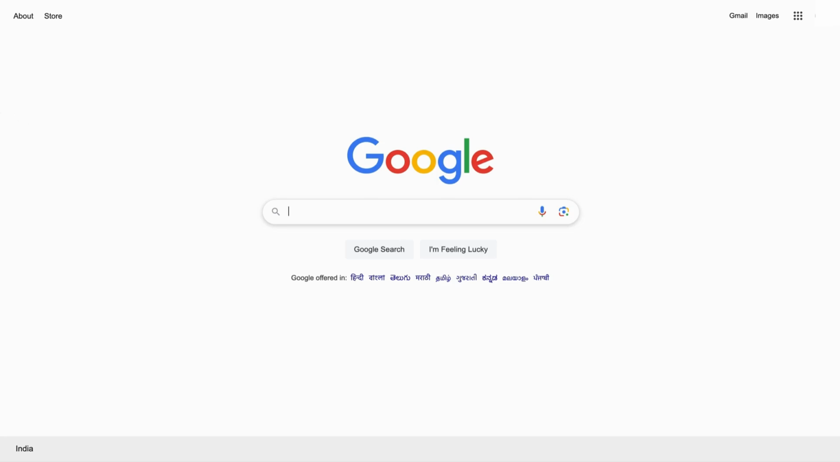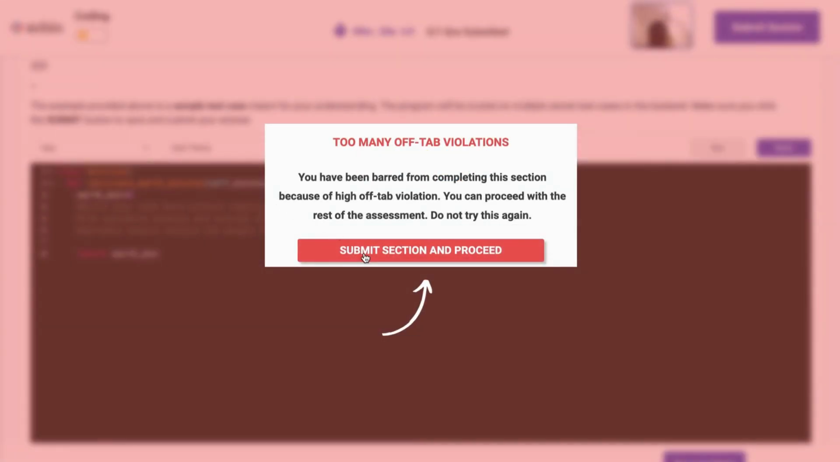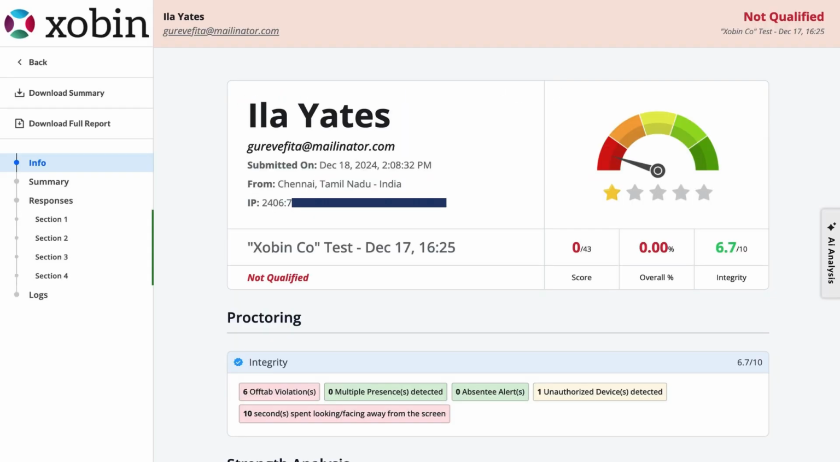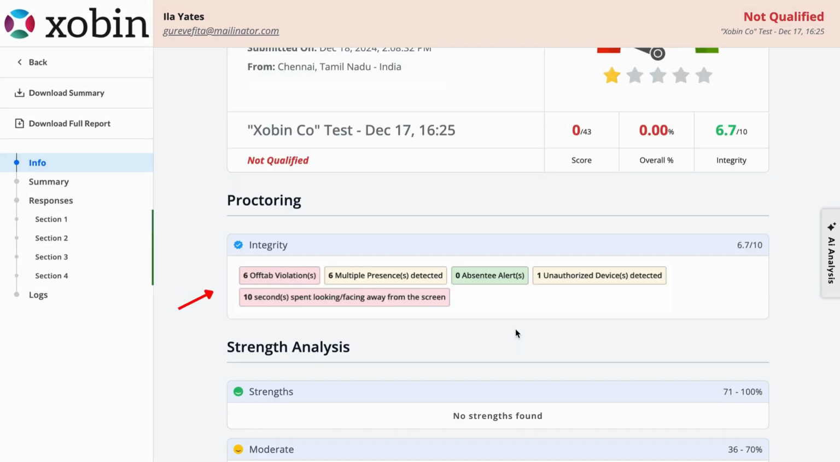As the candidate tries to cheat multiple times, the assessment gets submitted automatically as per the warning, leaving the candidate in shock. In reports, you get all the information regarding the candidate. You can easily find the IP tracking data and all the violations and unfair activities that the candidate did during the assessment in the proctoring section.